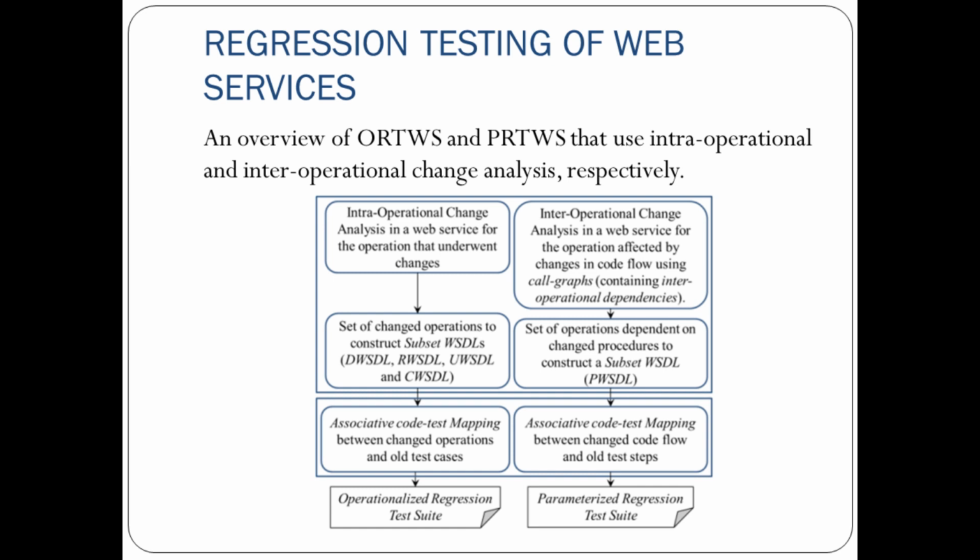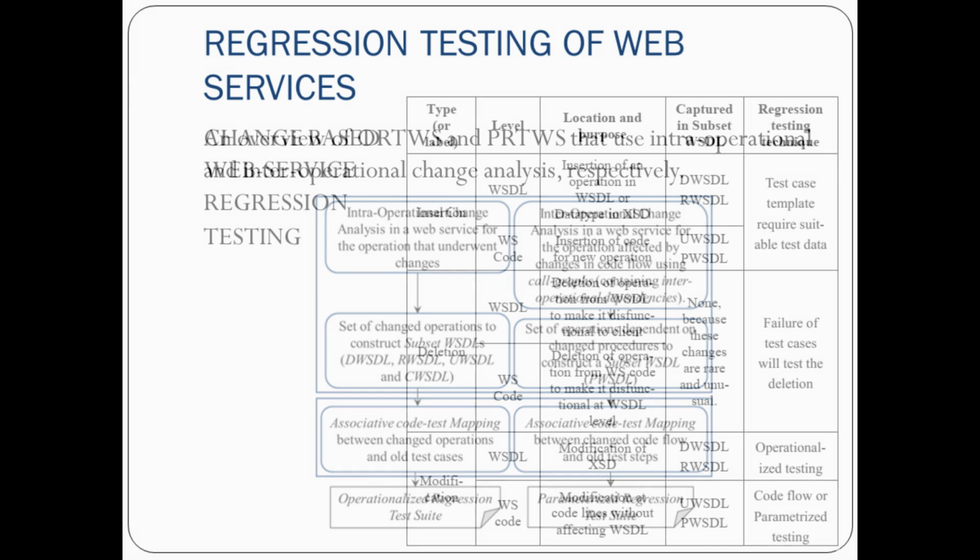Similarly, inter-operational change analysis basically does call graph analysis for the operations which have gone through changes. Then the set of operations depending on one another and other procedures which are being changed are used for creation of the subset WSDL, that is PWSDL. And then again associative code test mapping is done for selecting the changed code and executing those changed code with the old test suite. Then the parameterized regression test suite is generated. So this is the use of intra-operational and inter-operational change analysis for the ORTWS and PRTWS.